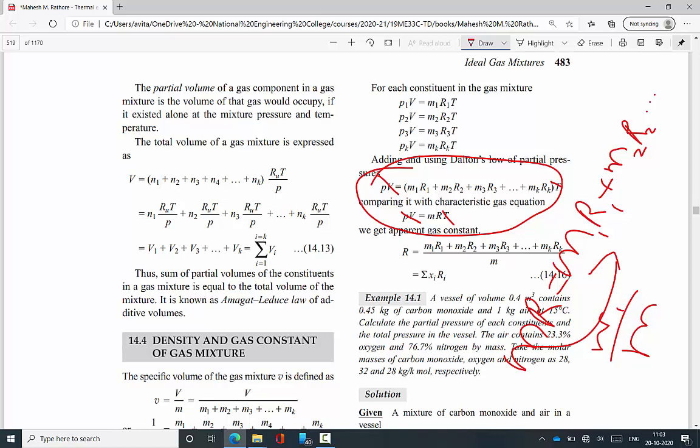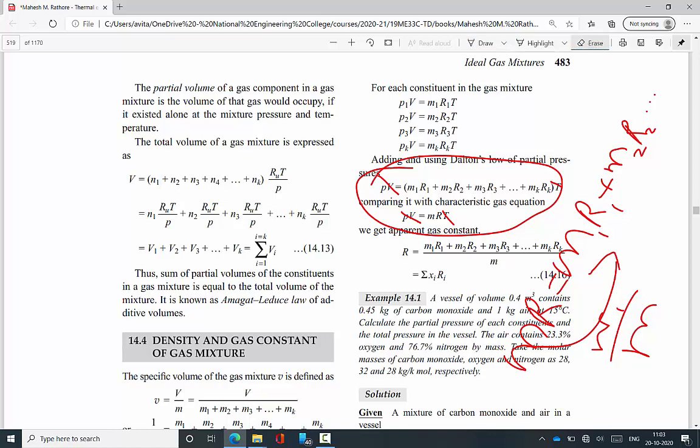This series goes on, so I put a summation symbol. Therefore R equals the summation of xi, which is the mass fraction, times Ri. Knowing how much of each gas is available in the gas mixture, the mass fraction of a particular gas in the mixture, and the gas constant of that gas, with the help of these values we can find the overall gas constant for the gas mixture. This is the density and gas constant of a gas mixture.